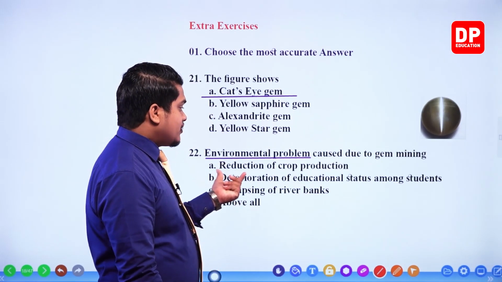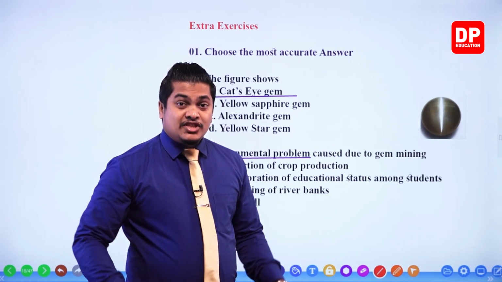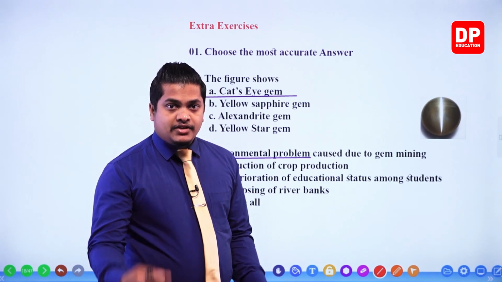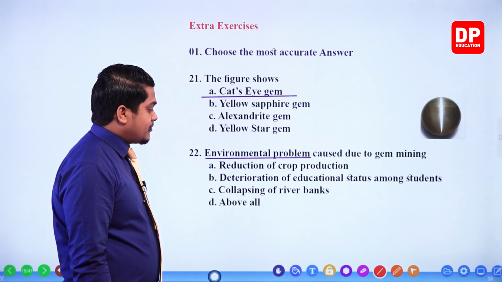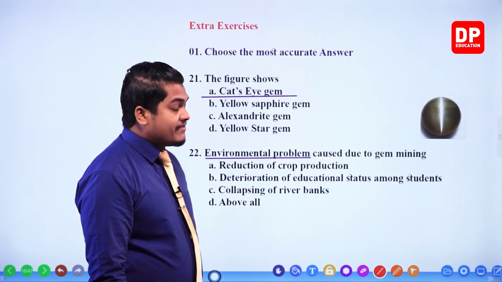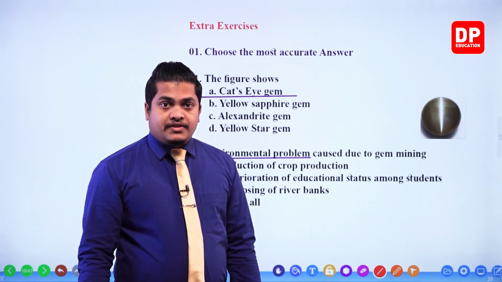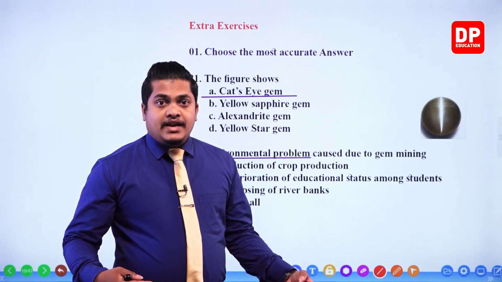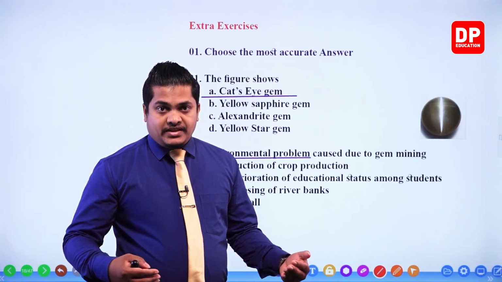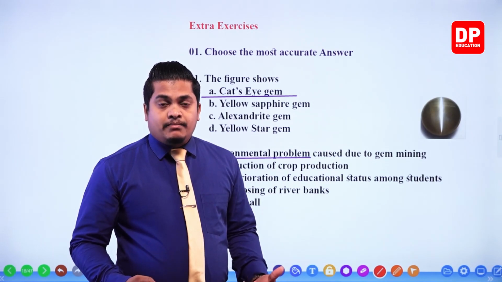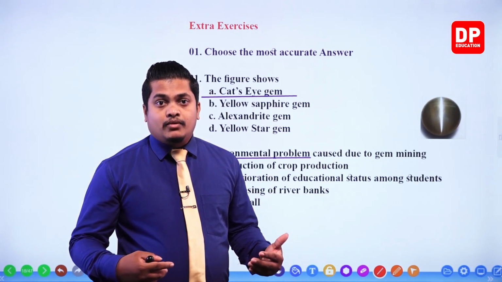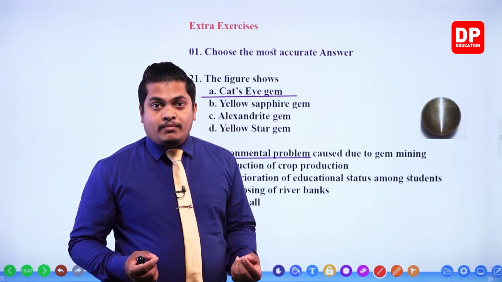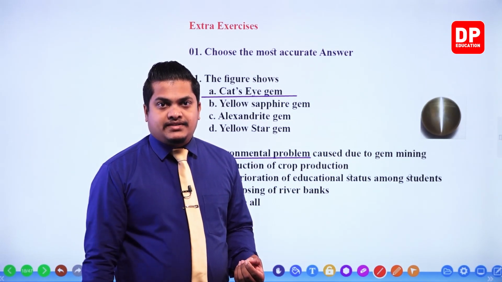See, deterioration of educational status, that's a social problem. It's not an environmental problem. Then, my dear children, this is the environmental problem: collapsing of river banks. Because of that, rivers will get wider and the environment will get eroded. I mean, the soil will get eroded. Plants sometimes will come down or landslides will occur. Like that, several environmental problems can be created because of this.